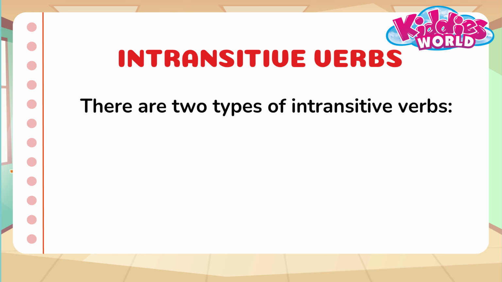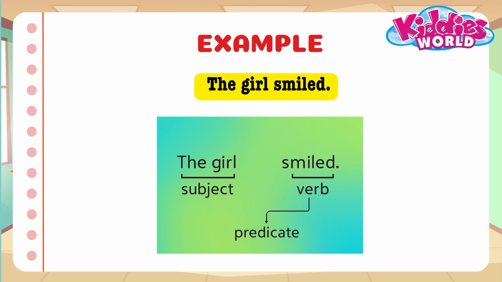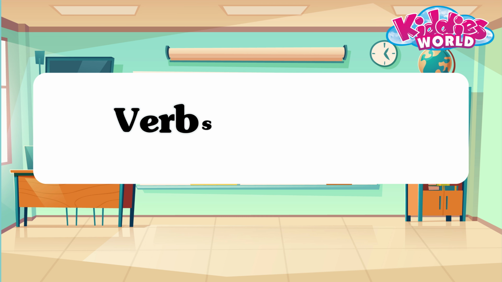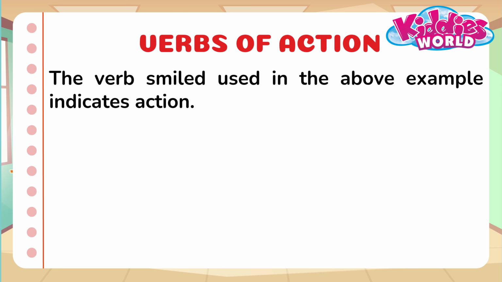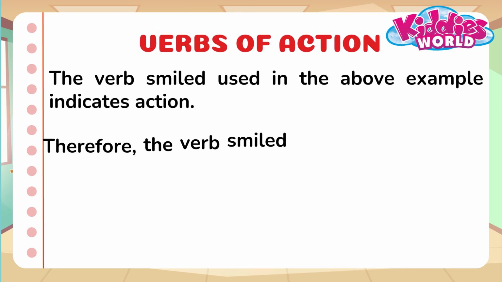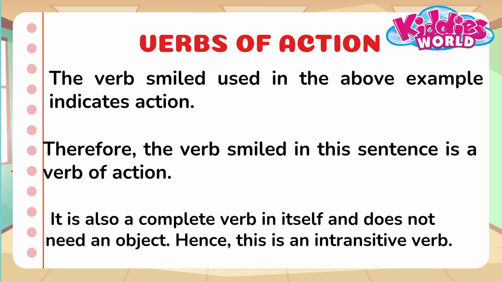There are two types of intransitive verbs. Verbs of action, verbs of incomplete predication. Let's look at an example. The girl smiled. Check the sentence breakdown of this example. Verbs of action. The verb smiled used in the above example indicates action. Therefore, the verb smiled in the sentence is a verb of action. It is also a complete verb in itself and does not need an object. Hence, this is an intransitive verb.